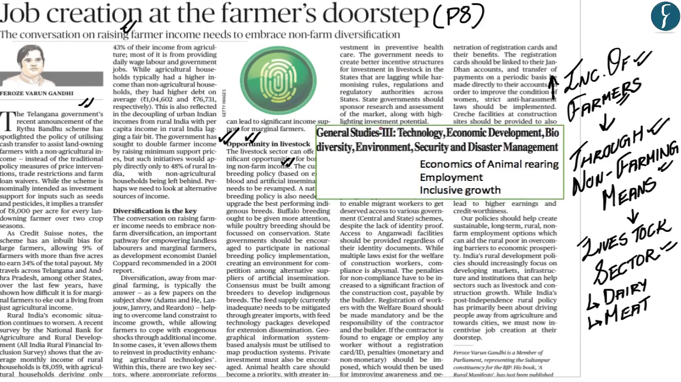And with regards to your UPSC examination, this article and the upcoming explanation would be placed in GS paper 3 within the section Economic Development, and first within the subsection Economics of Animal Rearing, secondly within the section related to employment, and lastly issues related to inclusive growth. So now let us understand this article further in depth.